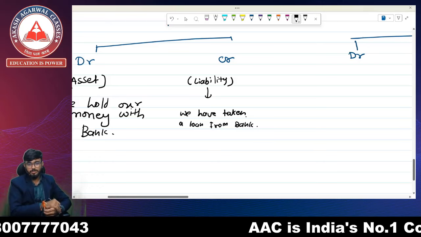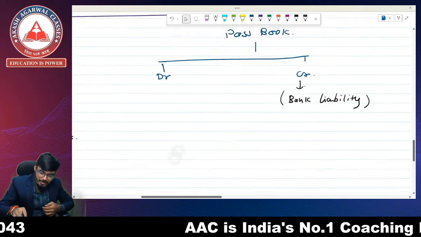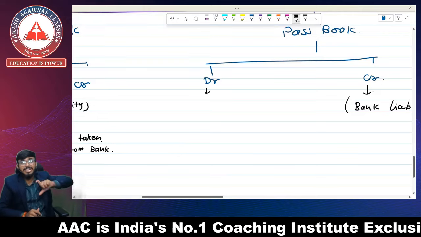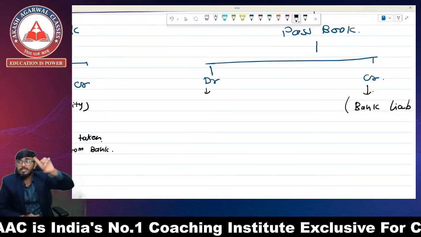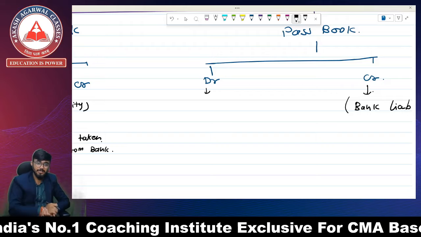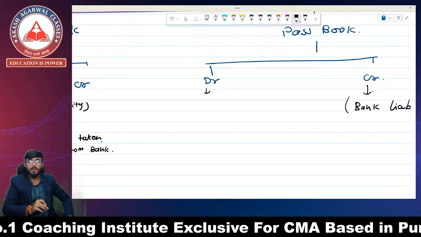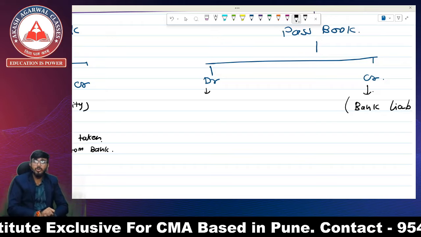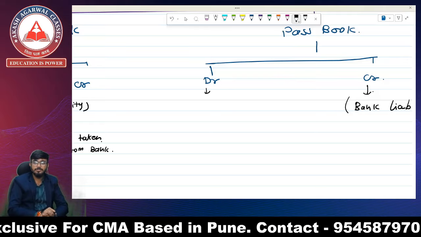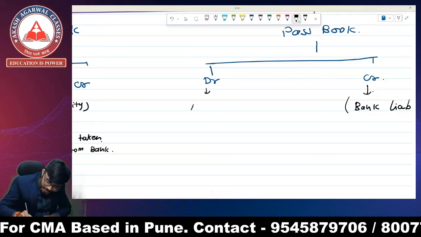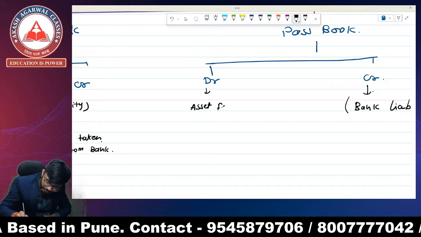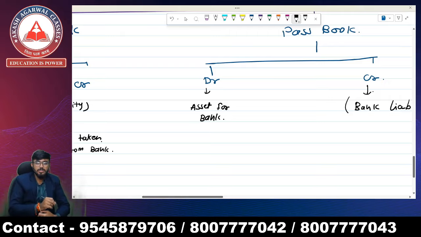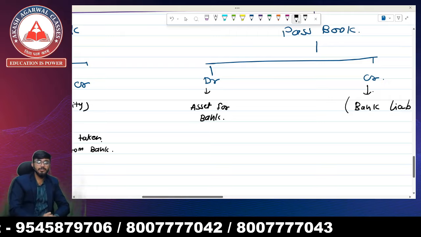But at the same time, the bank says that as it has given the loan, it is an asset for the bank, because the bank is going to receive the interest and the principal amount of that loan from us, right? So it is an asset for the bank, because we have taken the loan from the bank.